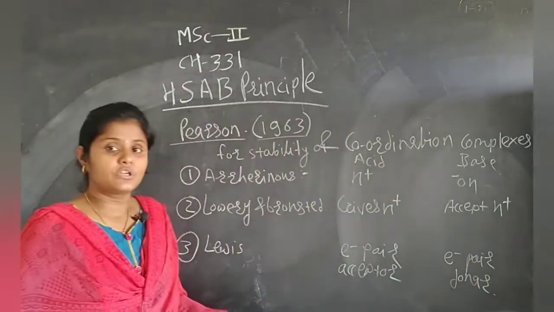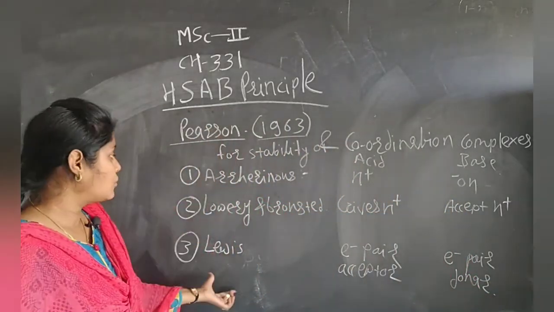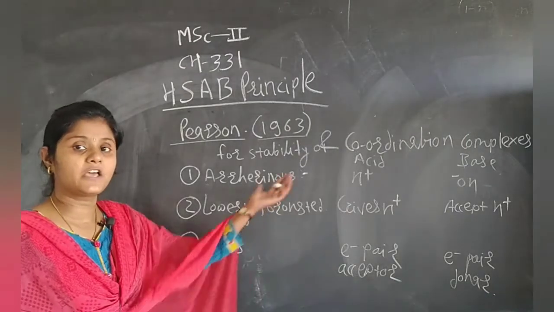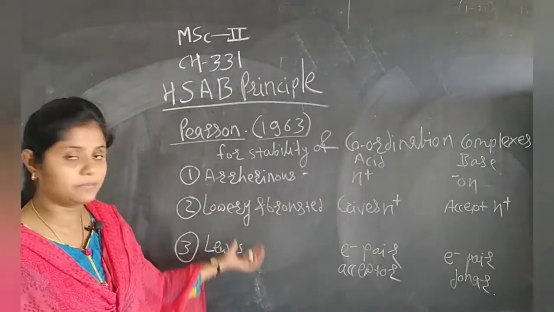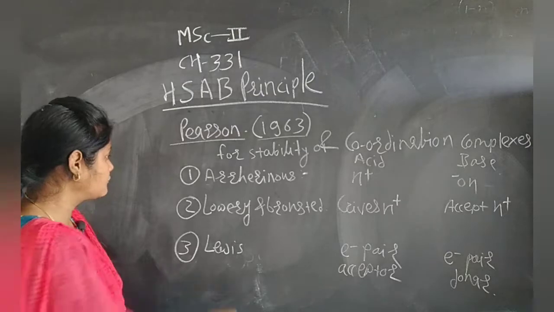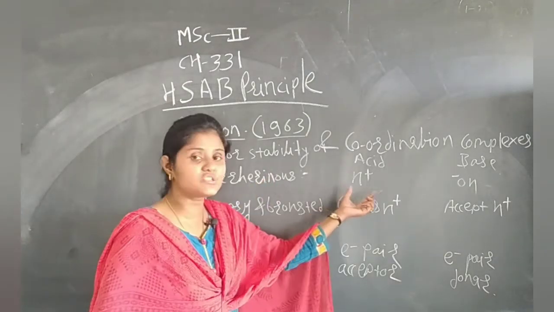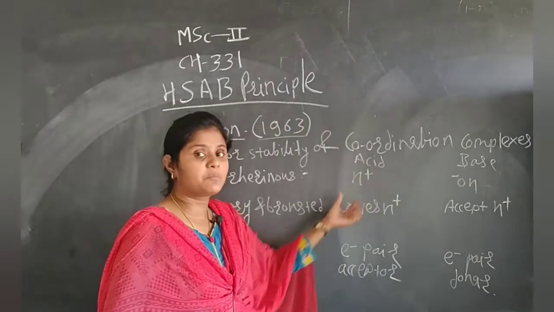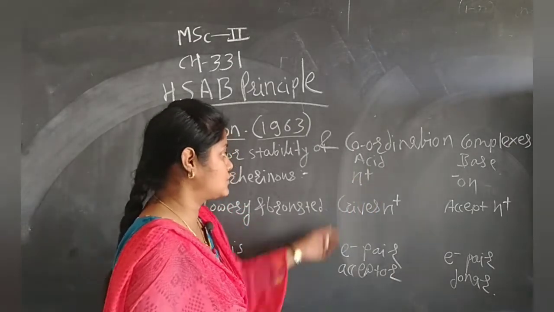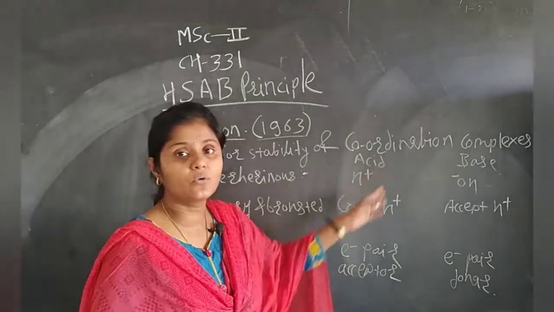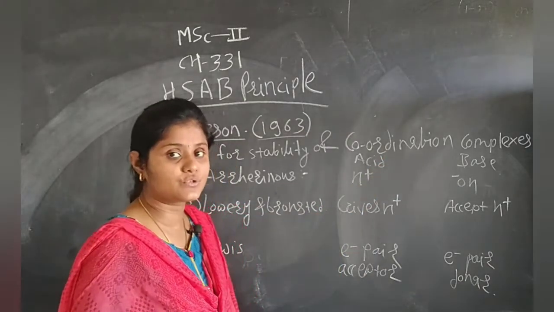So, student, you have to know all these three definitions of acid and base. Once again, I repeat these definitions. First, according to Arrhenius, acid is a species which generates the H plus ion in solution, and base generates the OH minus ion in solution.